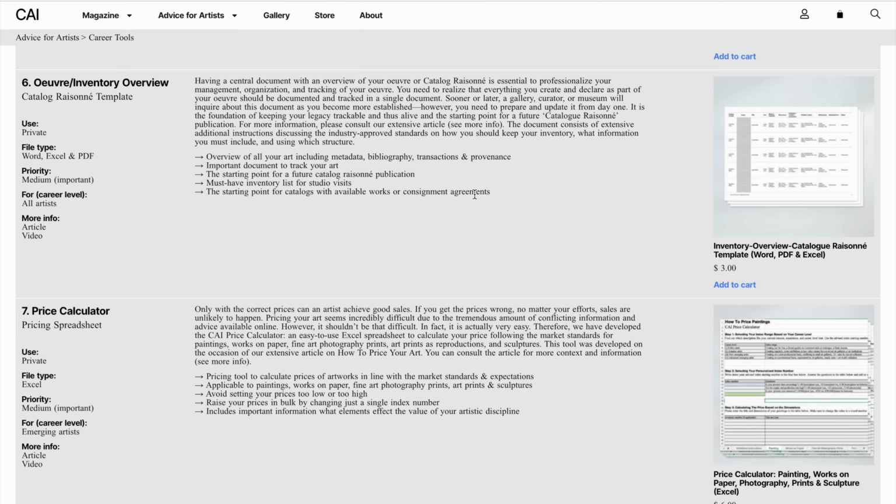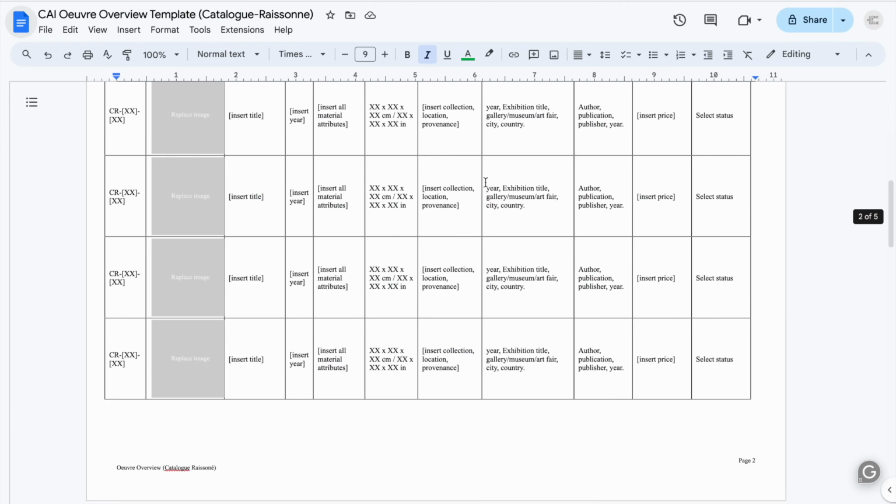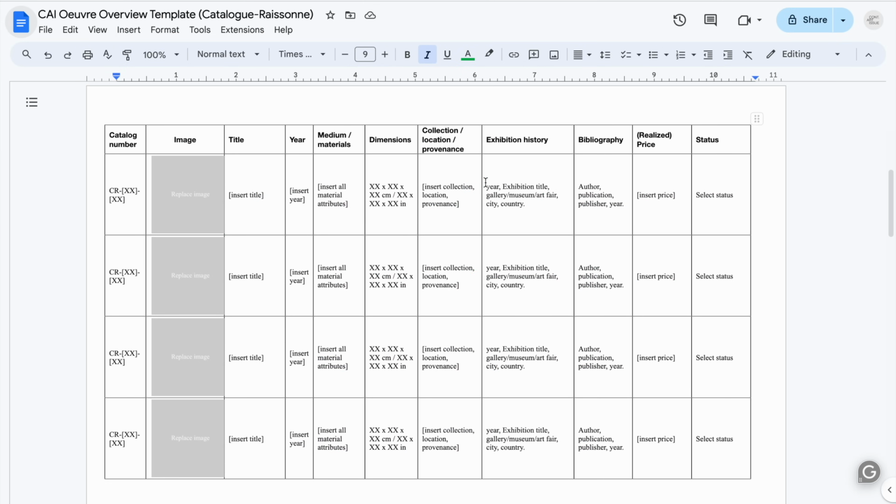And all these things. So it's a very efficient and also cost-efficient way to actually manage all your works, because as soon as you create a new work or a work leaves the studio for an exhibition or for a sale, you simply have to update this single document, and then everything is still trackable and manageable. So this is actually a very useful document. Most often online alternatives will be subscription-based, very expensive database solutions. However, for an artist, especially if you're starting out, it can be done a lot more efficiently and a lot simpler with this type of table.